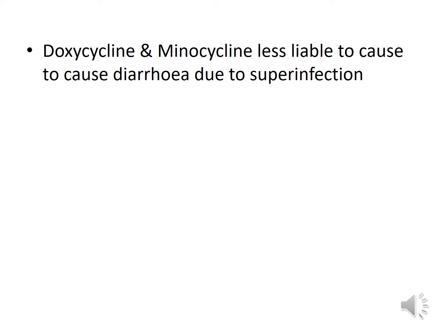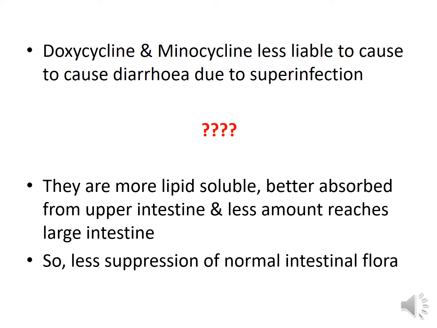Doxycycline and minocycline are less liable to cause diarrhea due to superinfection. Can we guess why? Because doxycycline and minocycline are more lipid soluble, so they are better absorbed from the upper intestine and less amount reaches the large intestine. So there is less suppression of the normal flora present in the large intestine and less risk of superinfection with doxycycline and minocycline.